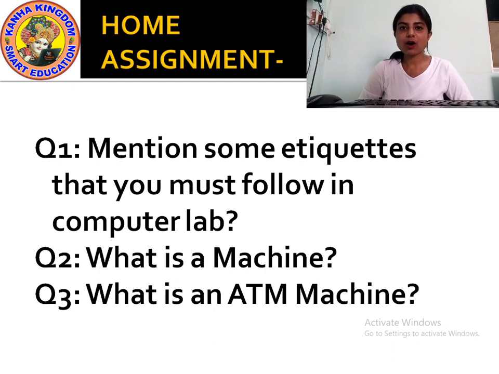Now in the next class, in part 2, we will learn about computers. We will learn about the introduction of computers and parts of computers.